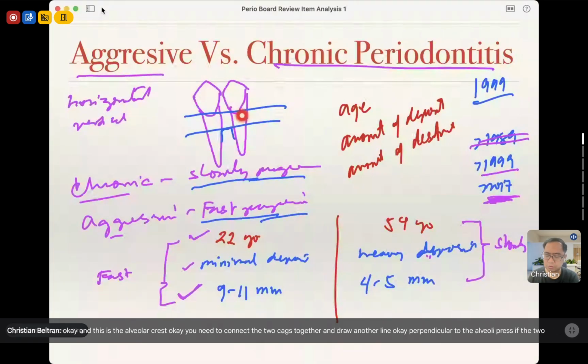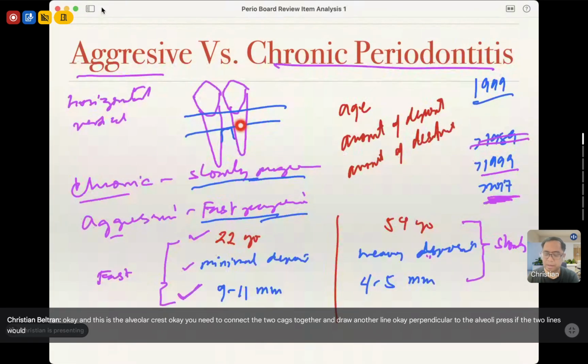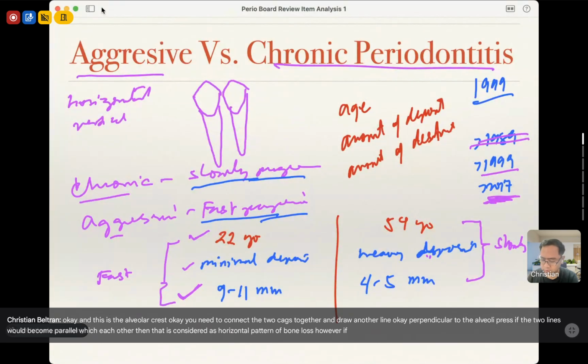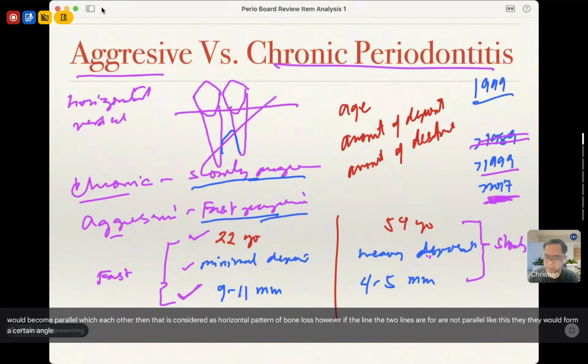If the two lines would become parallel with each other, then that is considered as a horizontal pattern of bone loss. However, if the two lines are not parallel like this, they would form a certain angle, then that is considered as a vertical pattern of bone loss or angular pattern of bone loss. Okay.